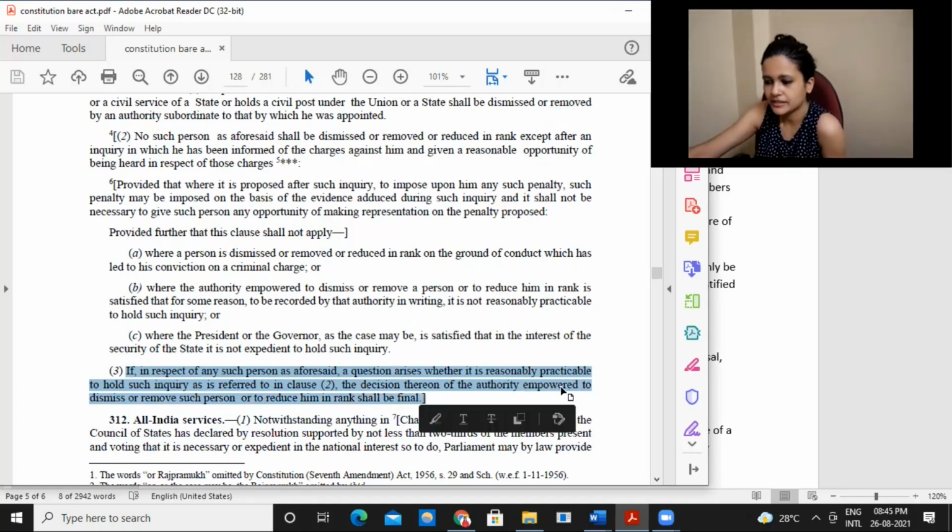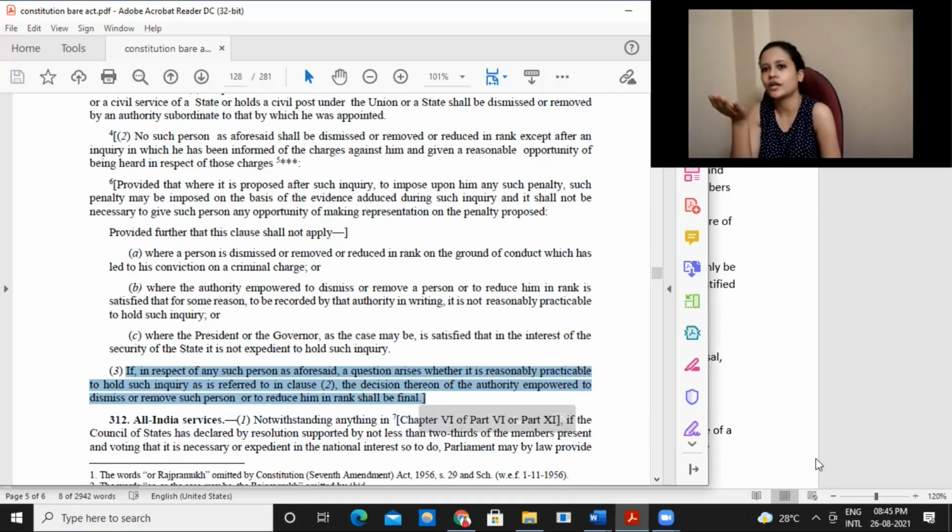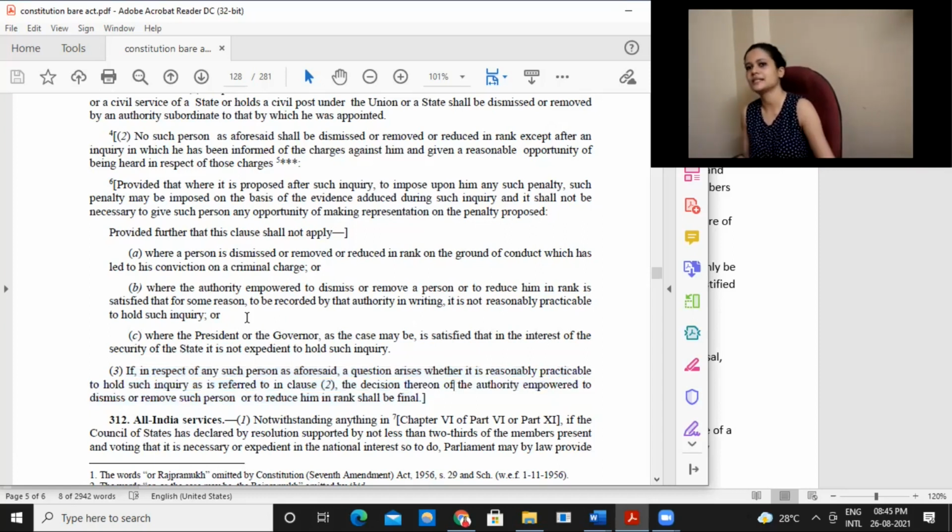So whatever decision this authority takes, right? The authority is given power. If a question arises whether it is reasonably practicable to hold such an inquiry with regard to clause 2, the decision taken by the authority will be final, right? Because in some cases it might not be practically possible to conduct the inquiry. So in such cases, the authority is given the power to take a decision after mentioning the reasons in writing.